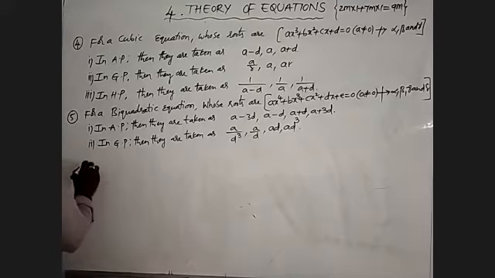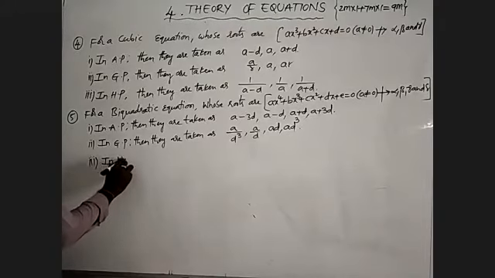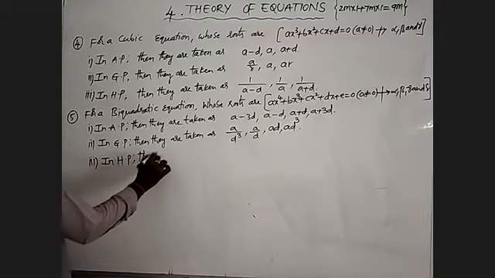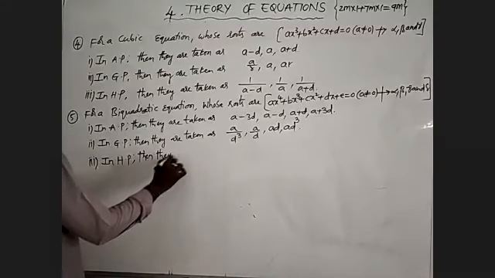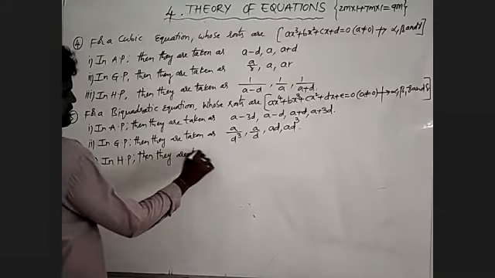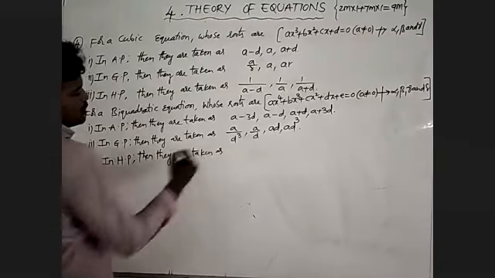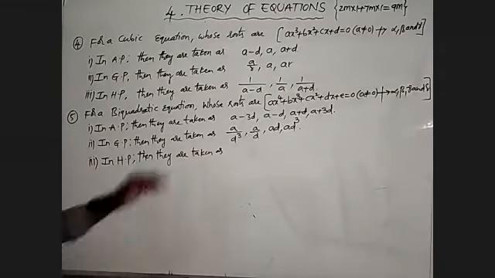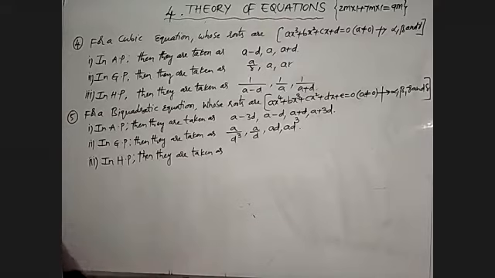Next, if the roots are in harmonic progression, then we use the fact that an arithmetic progression is always the reciprocal of a harmonic progression.